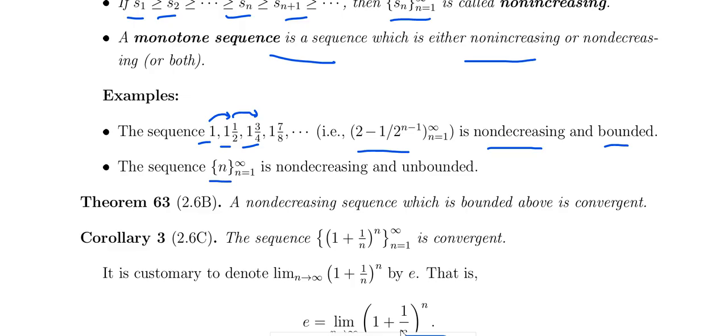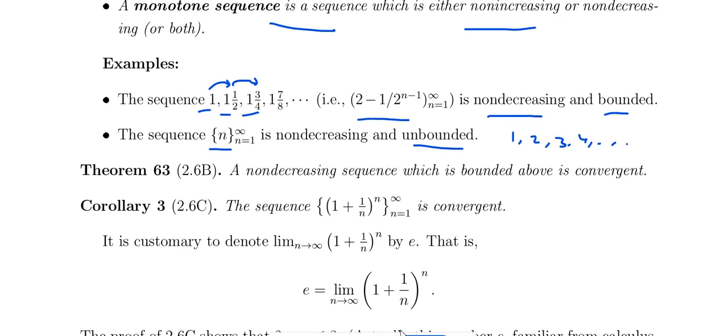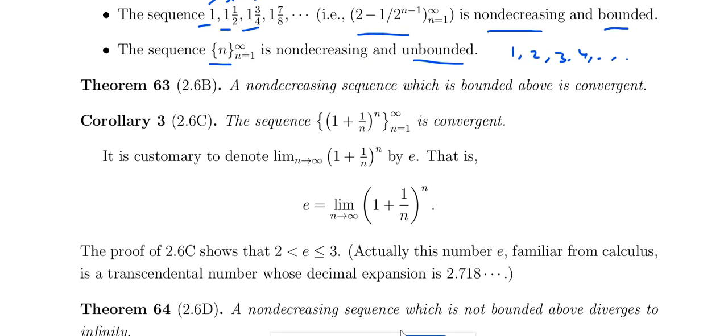And the sequence n is a non-decreasing, increasing sequence, that means 1, 2, 3, 4. This is called non-decreasing, that means an increasing sequence, and it is unbounded. Remember these examples. And a non-decreasing, that is increasing, sequence which is bounded above is called convergent. This is a very, very important result.